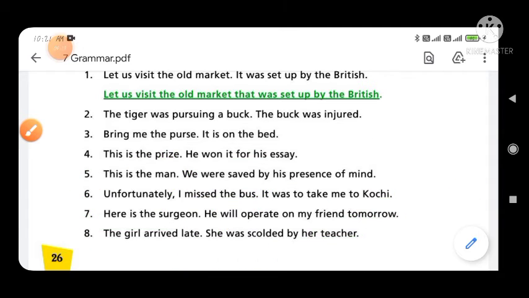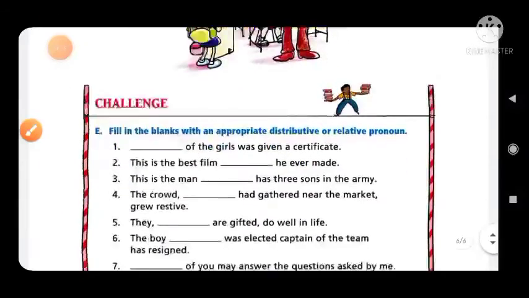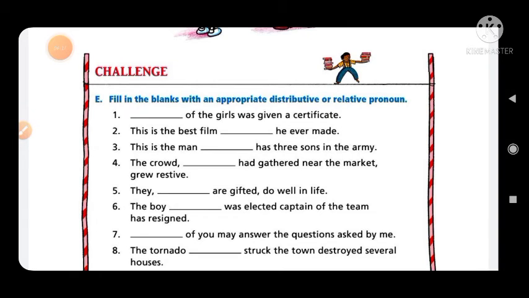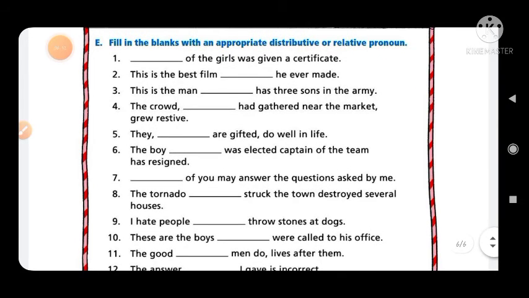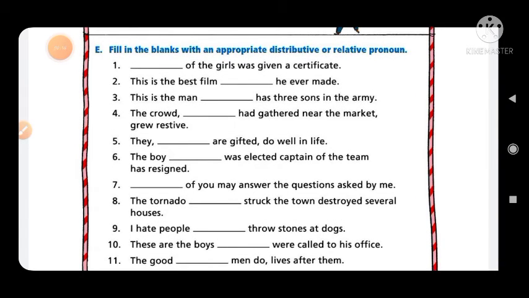Now look at exercise number E. So fill in the blanks with the appropriate distributive or relative pronouns. So you have to read all the sentences first, and wherever necessary fill in the distributive pronoun, and if there is a need for the relative, then you have to fill in the relative pronoun. Okay, so let's start. Dash of girls was given a certificate. So you have to write down many of.